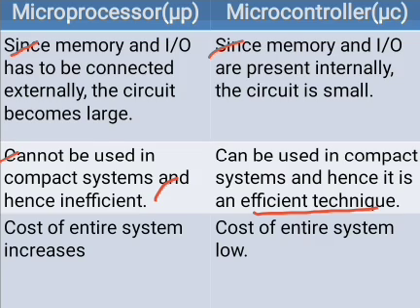The cost of the entire system in a microprocessor is increased because it is bulky. The cost of the entire system is low in a microcontroller because it is a compact system. And also, because of a lot of manufacturing, the cost of the entire system is low.